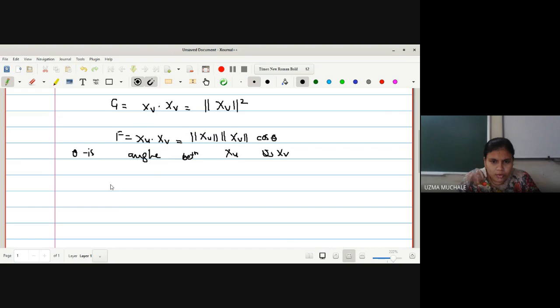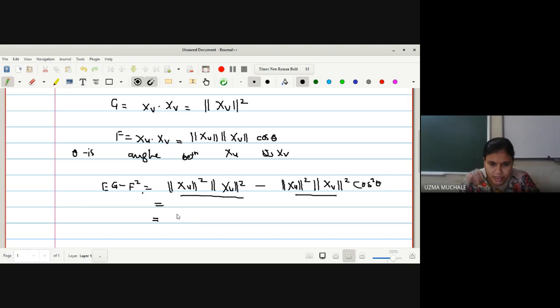Okay, now we have to check the condition EG minus F square. Whatever the values we have, we will just put. First value क्या है आपका, norm square of xu, बराबर. Second value is norm square of xv. Minus F square means what? Norm square of xu, norm square of xv, and next what is the last term? Cos square theta. Right?